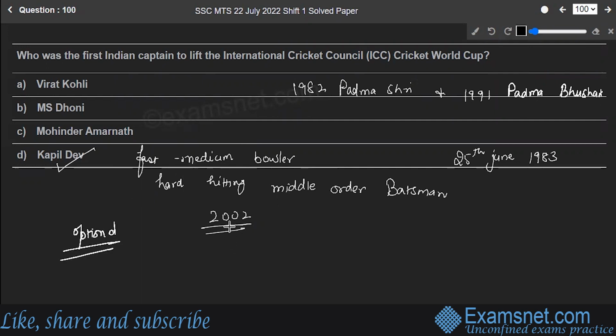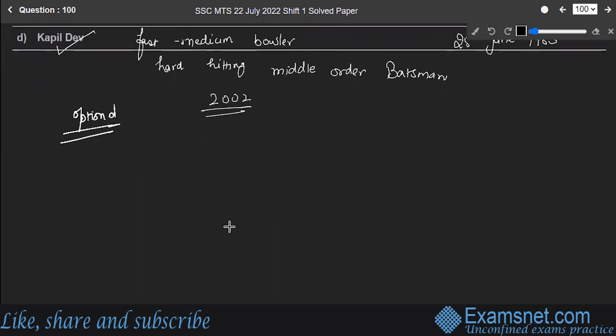So with that, we have completed all the 100 questions of this paper, and I think we are thorough with all the problems. If you still have any doubts, you can rewind the video and watch it again. And if you want to practice all of them at your own pace, you can visit our website www.examsnet.com. The link is also available in the description box for the app. You can also download the same.